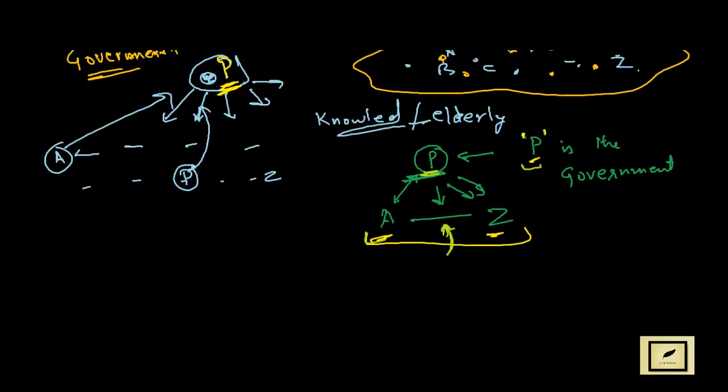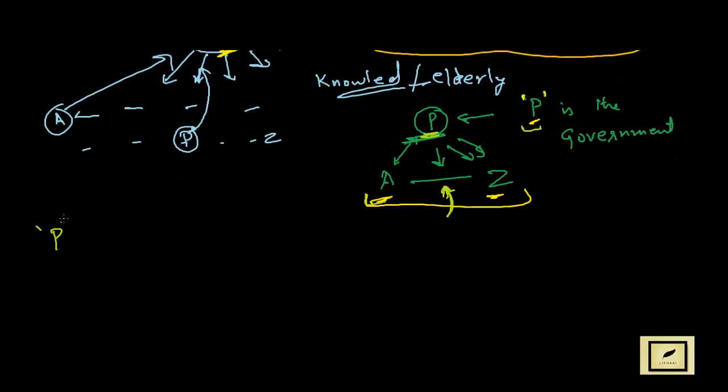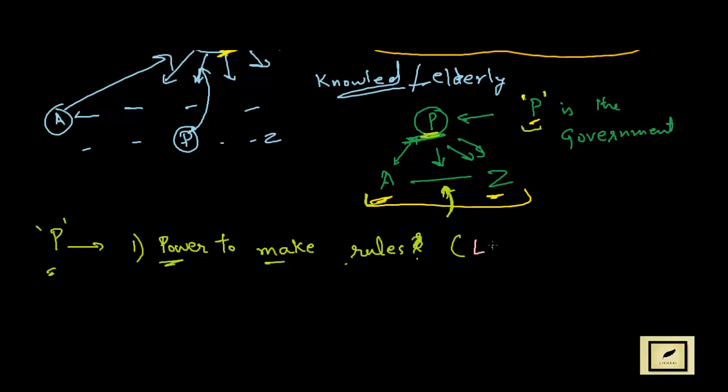Now let's see what P is going to do and what P should have to take care of all these things. Then P should have, one, the power to make rules. Power to make rules. So this has to be there, and this power to make rules is called legislation.